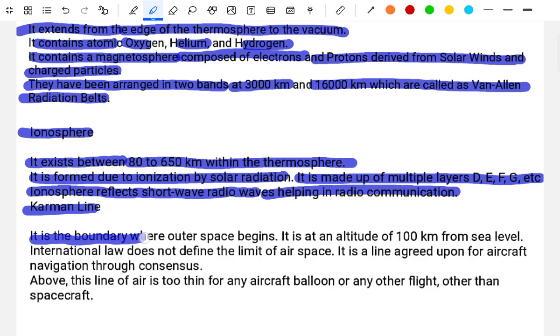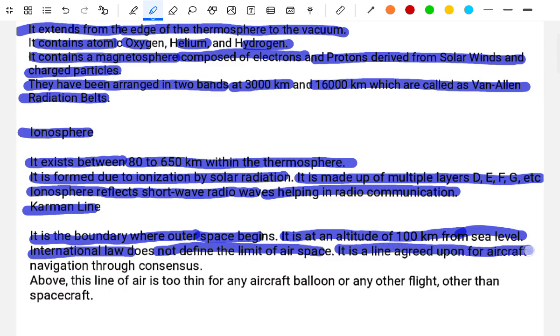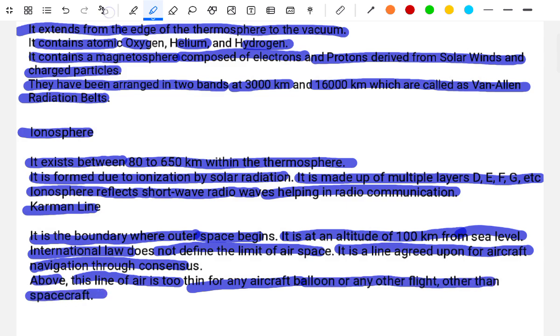Karman line. It is the boundary where outer space begins, at an altitude of 100 km from sea level. International law does not define the limits of airspace. It is the line agreed upon for aircraft navigation through consensus. Above this line, the air is too thin for aircraft, balloons, and other light flight other than spacecraft.